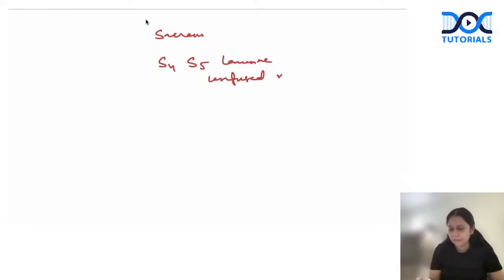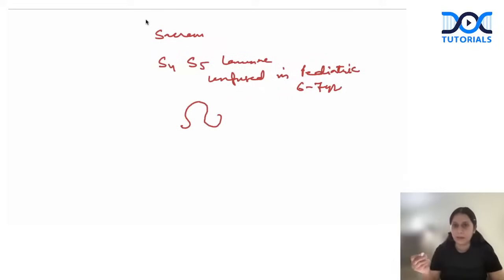The second point: your sacrum is a fused bone, but the S5 and S4 laminae of the sacrum are unfused in pediatric patients till the age group of 6 to 7 years. This unfused sacral lamina produces a space called the sacral hiatus.